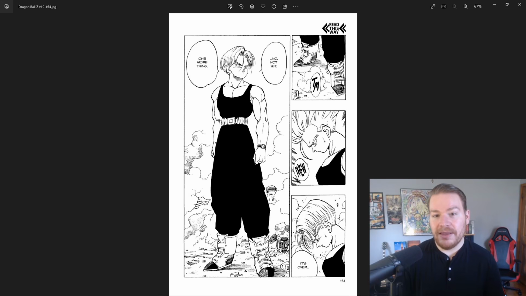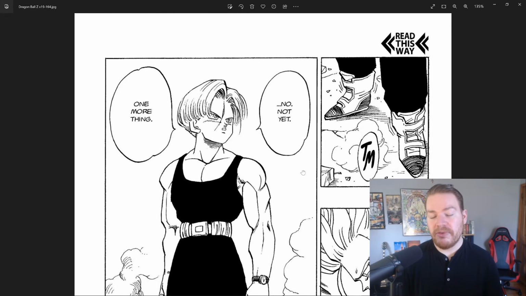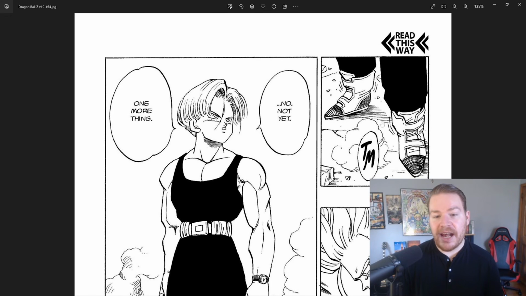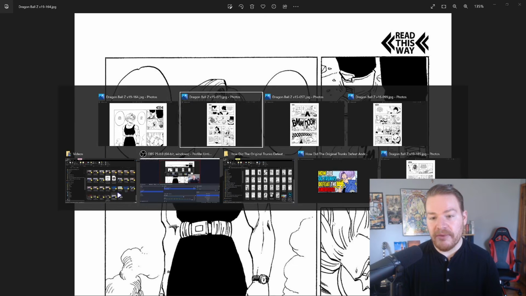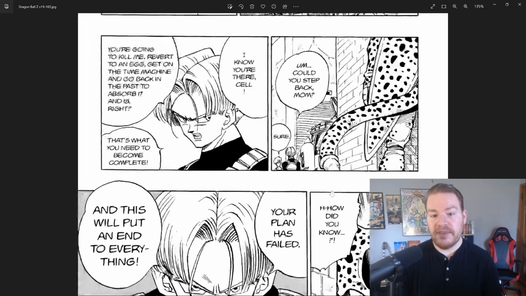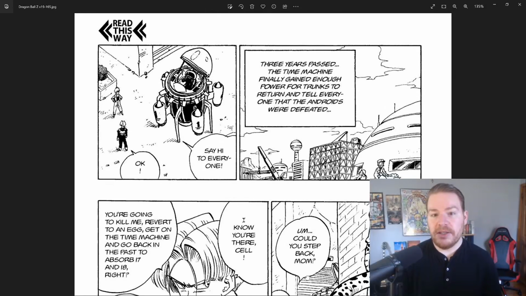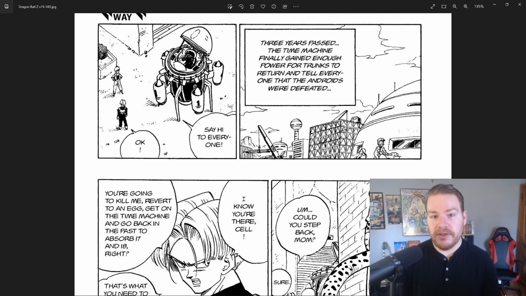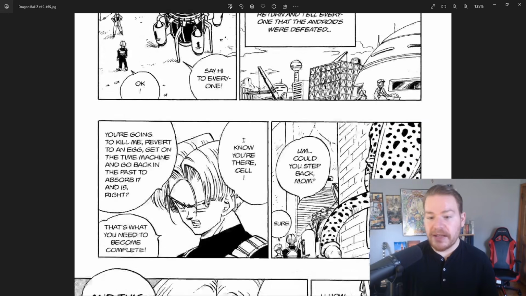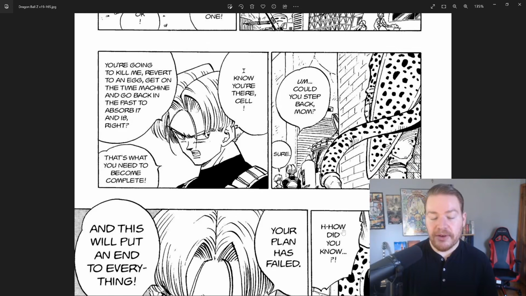But of course, in the original version of the story, Trunks does not have this foreknowledge of the coming of Cell that allows him to predict that Cell is going to show up and then in turn do what he needs to do in order to beat him. 3 years after he goes back to the future, he finally has refueled the time machine. Cell shows up ready to steal the time machine from him because he knows the androids have been defeated.